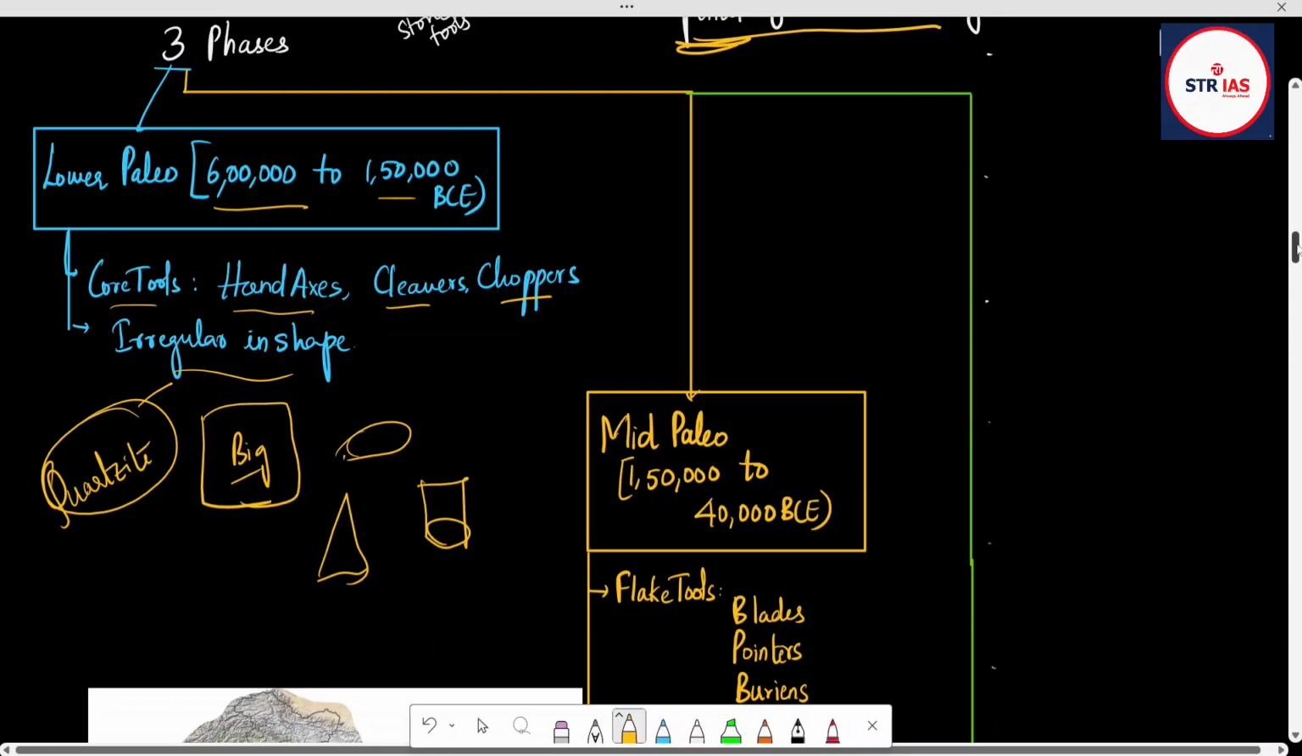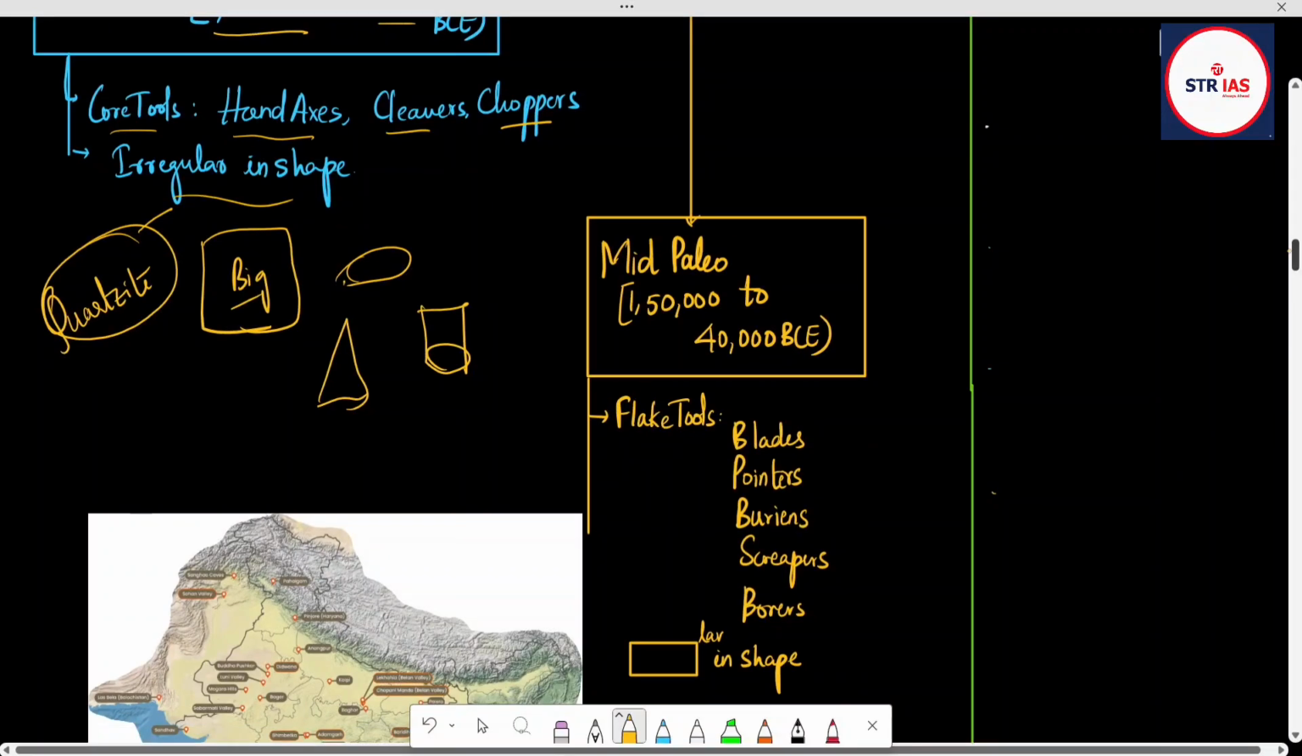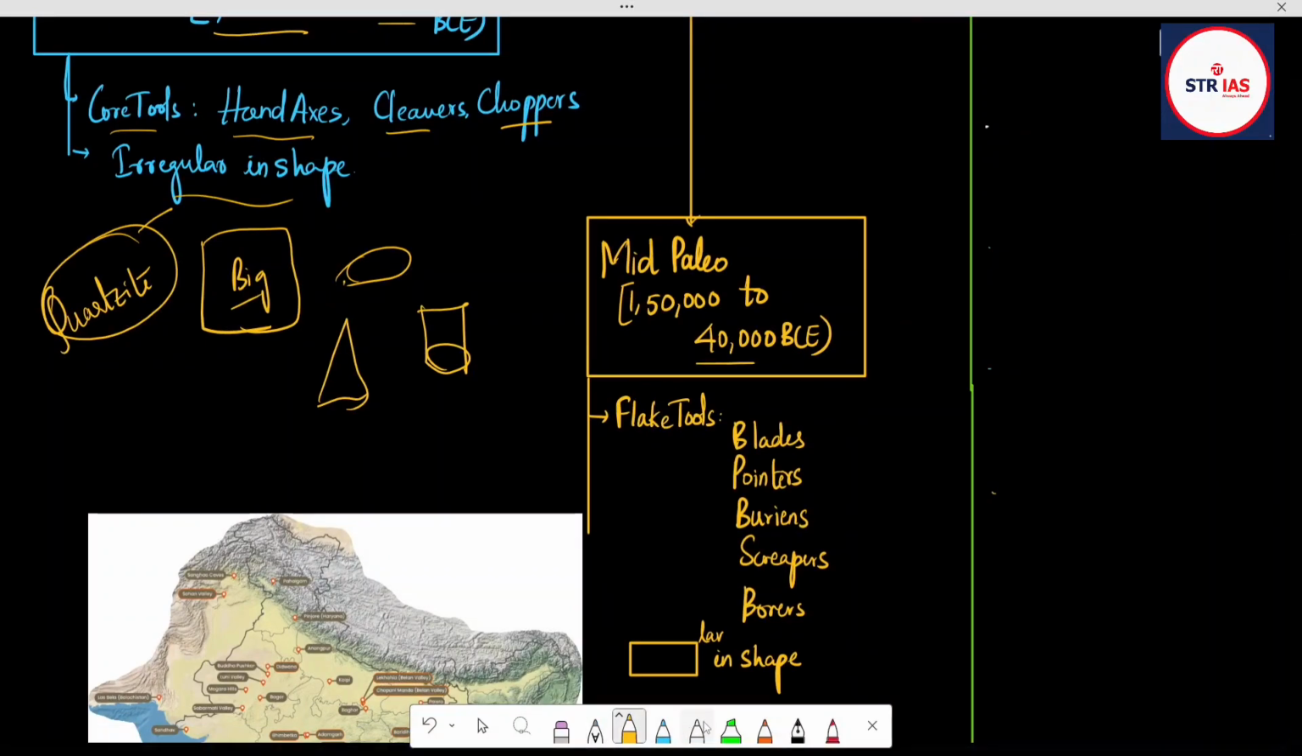Then when it comes to mid Paleolithic, 1,50,000 to 40,000 BCE, they have used something called flake tools. So I told that a big stone, if it falls on the rock, it will get into pieces. It will get into flakes. So now the stone shape has changed into flakes, into a rectangular shape. Different examples of flake tools are blades, pointers, burins, scrapers, borers. Right?